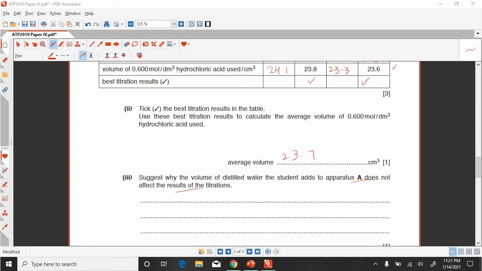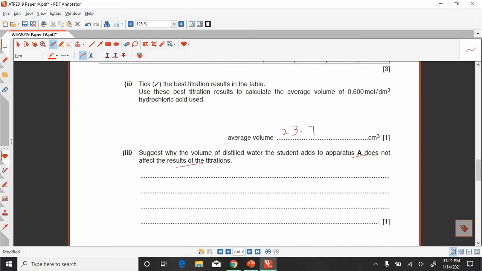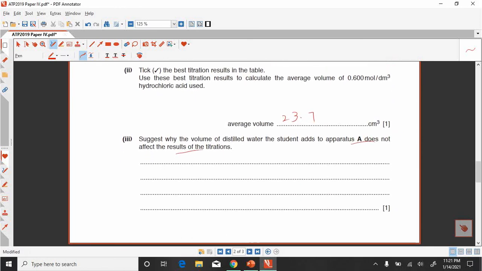What is the reason? The reason is that when we add the distilled water, you have to write that water only changes the concentration.